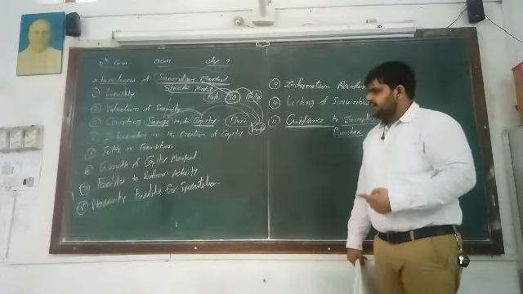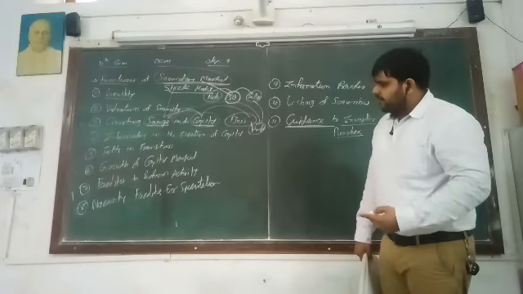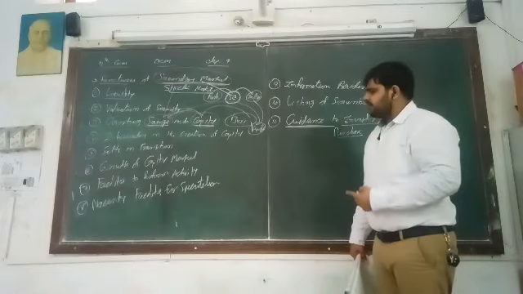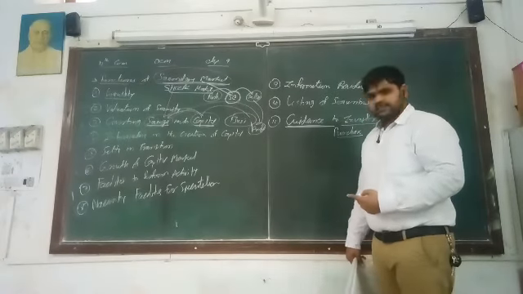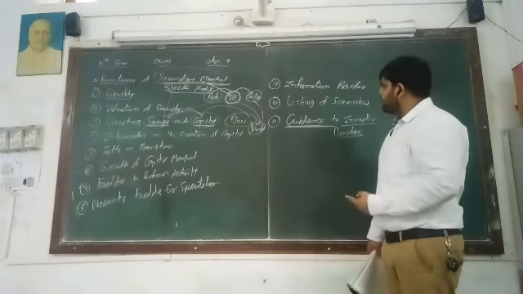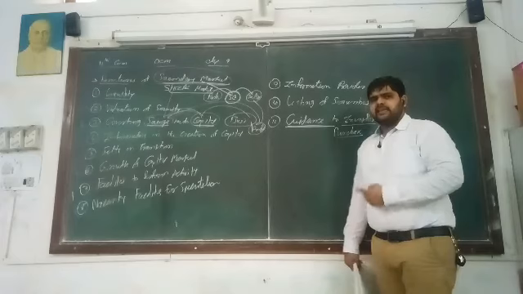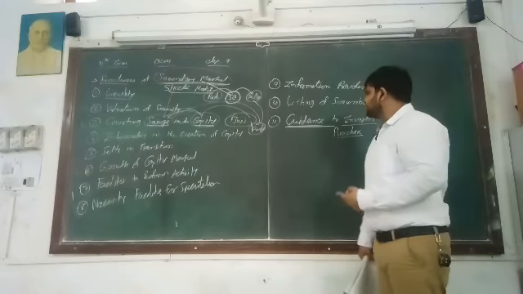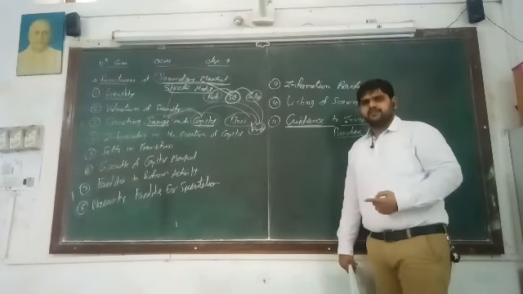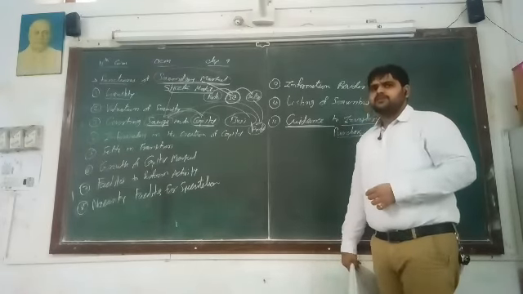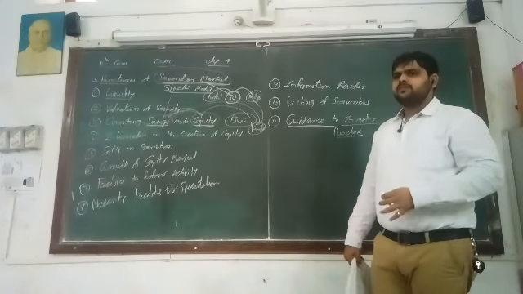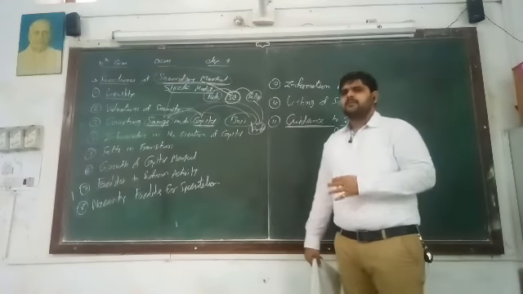Number 8, natural facilities for the surplus speculations. Then information provider, listing of securities, and last but not the least, guidance to investor. So these 11 points show the functions of secondary market.